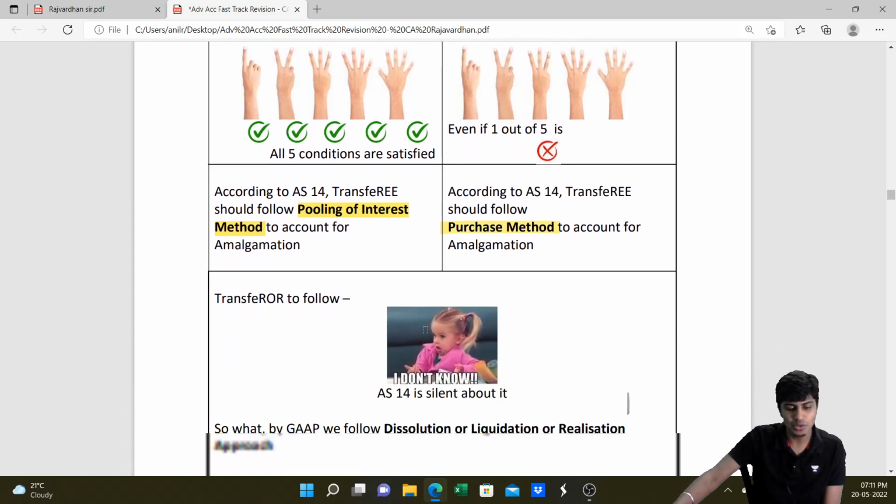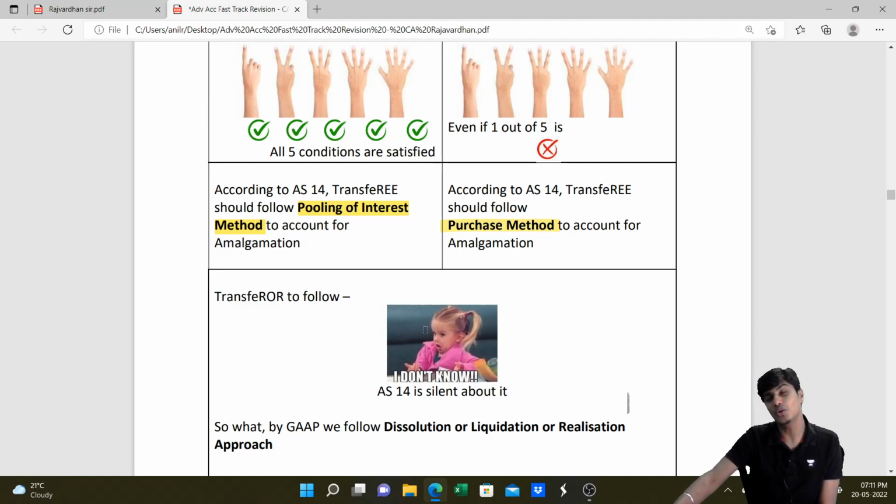Before we go there, how is the accounting done in the books of transferor? I don't know. AS 14 is silent about it. AS 14 doesn't say how to do accounting. Why? It's quite obvious, no?